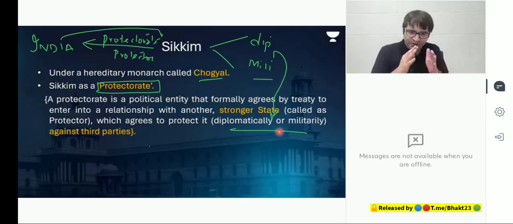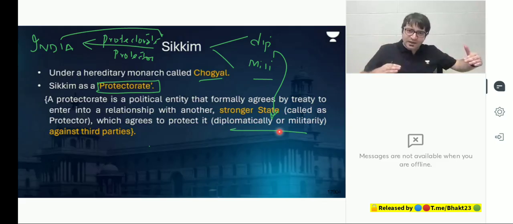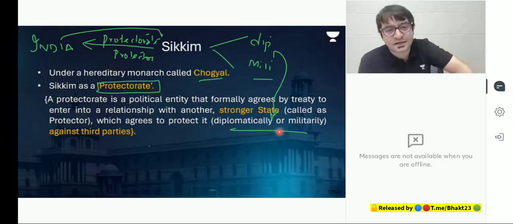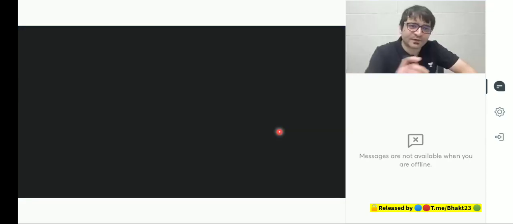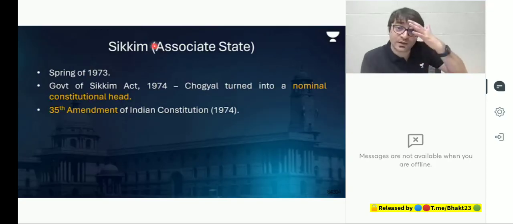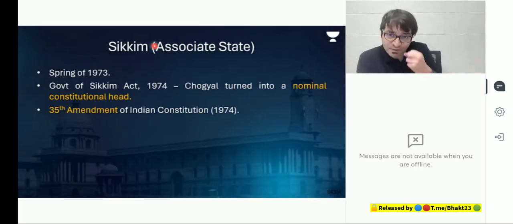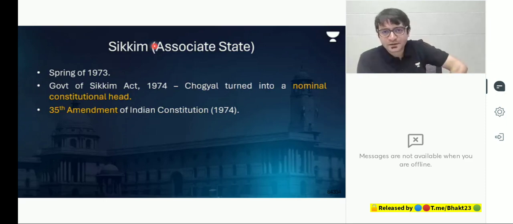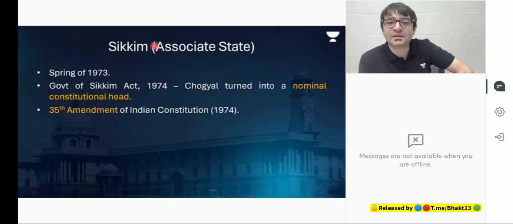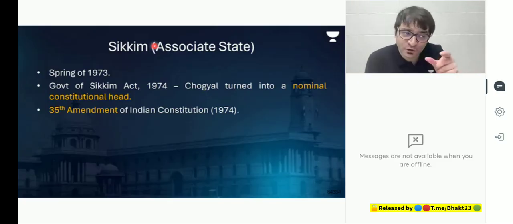And in international law, a protectorate is a small country, weak country, which gets protection from a bigger country, stronger country. And Sikkim became a protectorate of India. India will protect Sikkim from diplomatic exercises, from military exercises as well. But then came the spring of 1973, where there was a massive movement in Sikkim asking for democracy. Just like we had the Arab Spring, where Kosovo, Libya, and various other countries, the people started revolting, and they basically wanted an end to dictatorship, end to monarchy, and they wanted to implement democracy. There was a spring of such protest in 1973 in Sikkim, where people wanted that we don't need this institution of Chogyal, we need democracy, and we need to be closely associated with India.